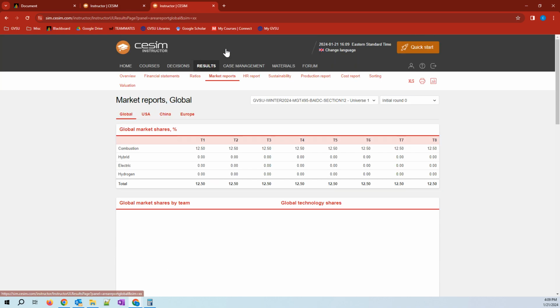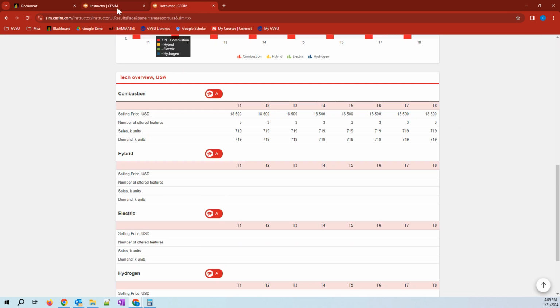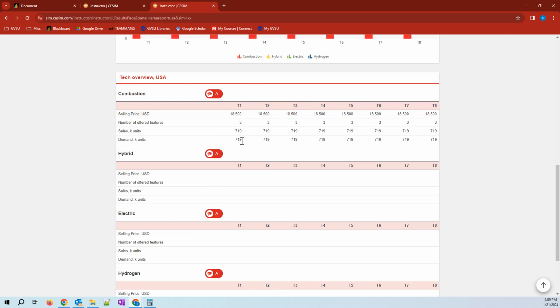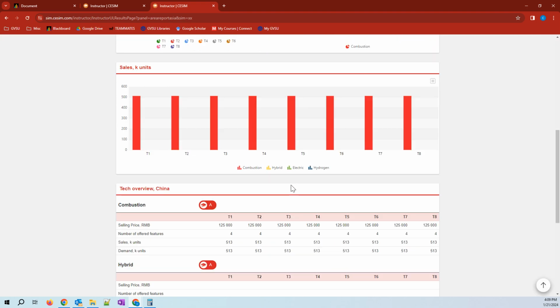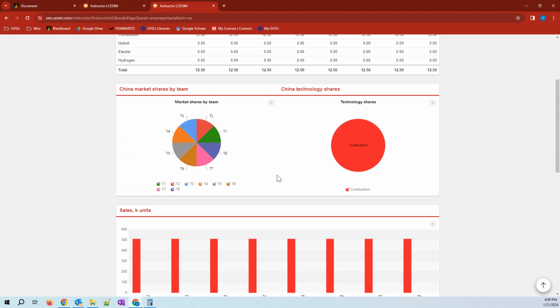What was my demand last year in USA? 719. So I'm trying to go a little more than 719, knowing the fact that even 719 is not par in practice round one. Same thing with China. I'm trying to go a little bit higher than 513, knowing the fact that 513 may not be a par number in practice round one.